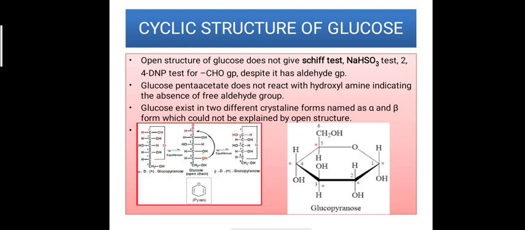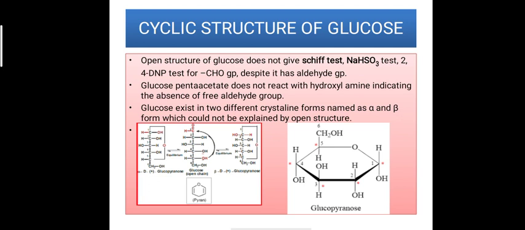Next, that is the cyclic structure of glucose. Now, actually there are several tests which are not given by, or cannot be proved by, the open chain structure. These are: the open chain structure of glucose does not give the Schiff test, sodium bisulfite test, or 2,4-DNP test for the aldehyde group, despite it having an aldehyde group. But these tests are not given by glucose.